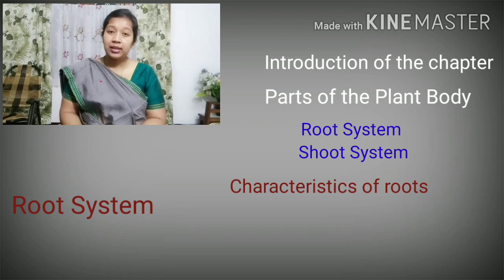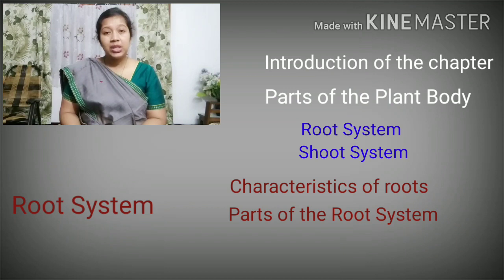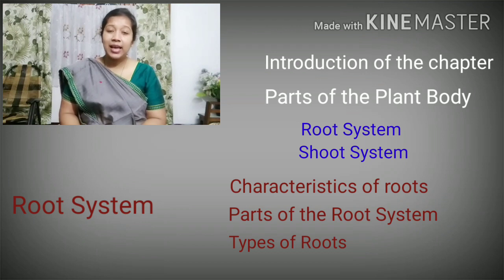Then after that, we discussed the parts of a typical root, which comprises 5 parts, such as the region of maturation, region of elongation, region of root hair, region of meristematic tissue, and region of root cap. And then we discussed the types of root system. So there are 3 types of root system, and these 3 types are taproot system, fibrous root system, and adventitious root system.